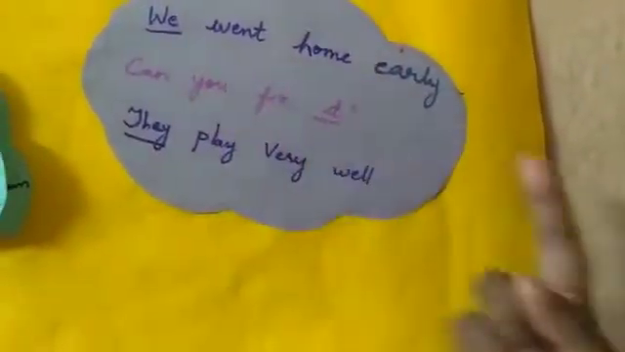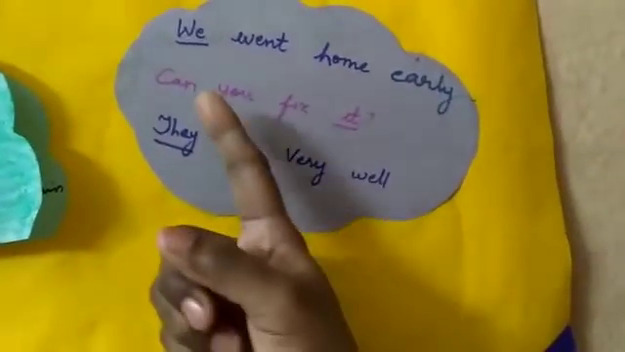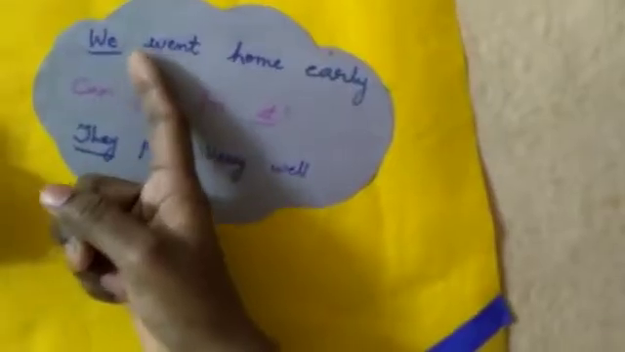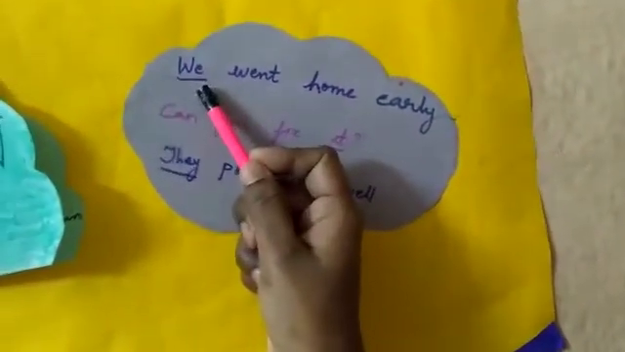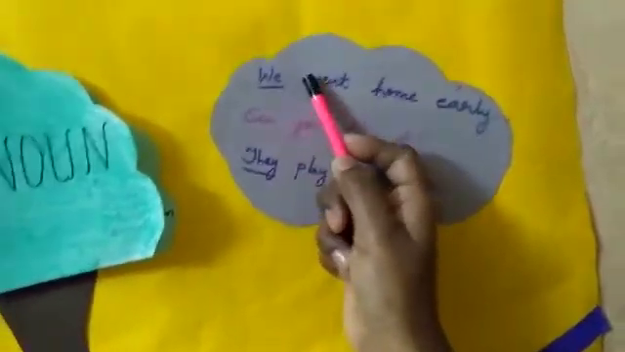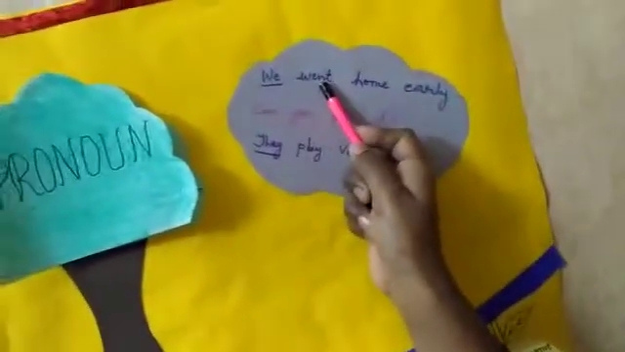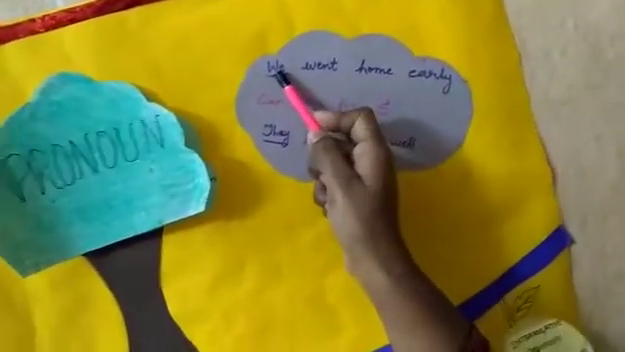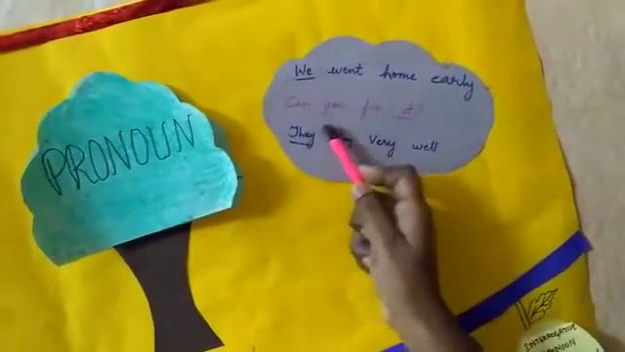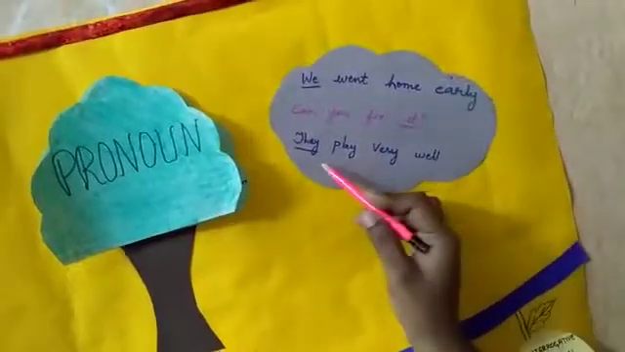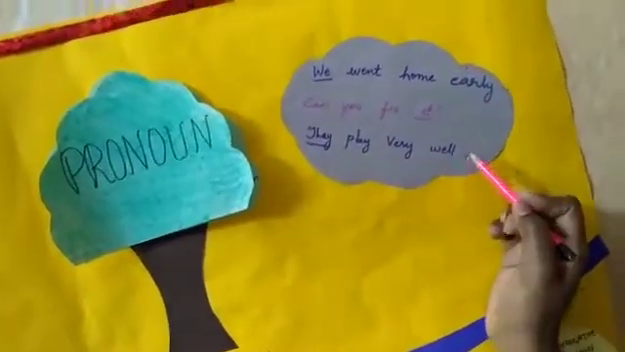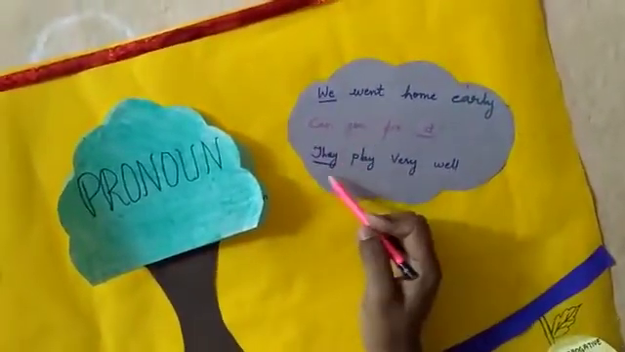We went home early. Children, in this also we is nothing but a pronoun. Here particular names are not mentioned, so we generally use we in place of nouns. Can you fix it? Again, you is a pronoun. They play very well. They is nothing but a pronoun.